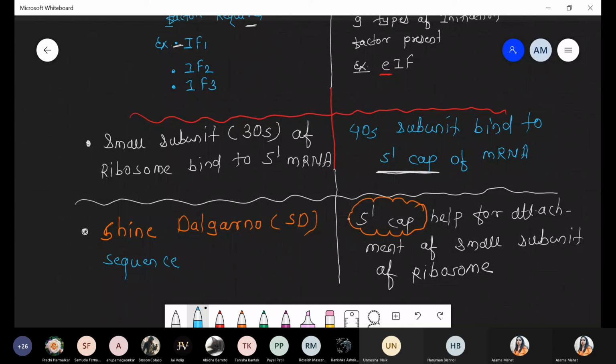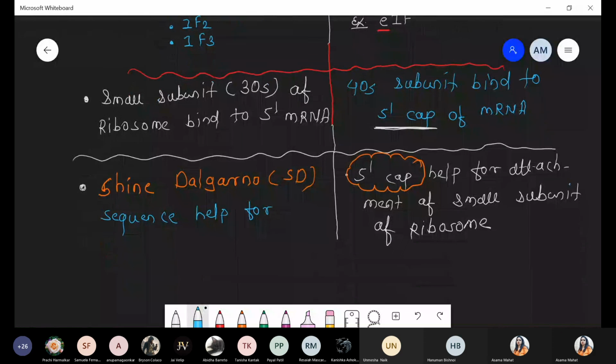The Shine-Dalgarno sequence helps in the attachment of the small subunit of the ribosome.